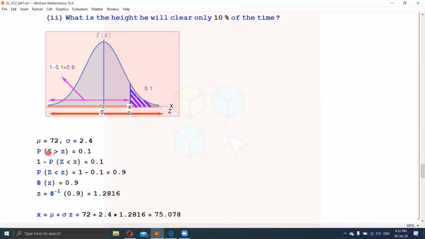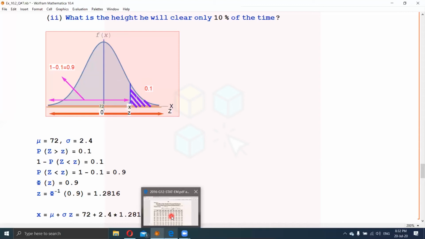So probability z greater than z is equal to 0.1. The greater than sign will be replaced by 1 minus less than sign. Probability z less than small z is equal to 0.1, and we can write it as 1 goes on the right side, and probability z less than z can be written as phi of z is equal to 0.9. And now we will solve it for z. Z is equal to phi inverse of 0.9, using the same table given on 10a.